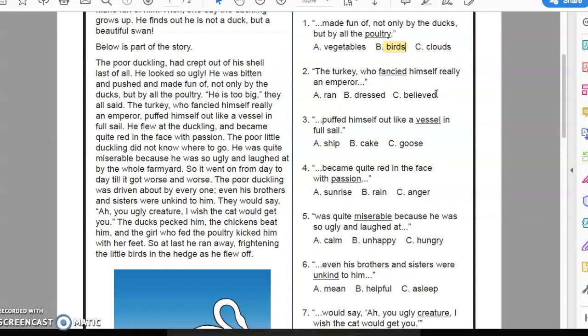Or the turkey who dressed himself really an emperor makes any sense. Those don't make any sense to me. Let's try believed. The turkey who believed himself really an emperor. That sounds like it makes sense because it's saying that fancied is kind of like he believes that he is an emperor. The turkey thinks he's an emperor. So I'm going to say believed is our answer.